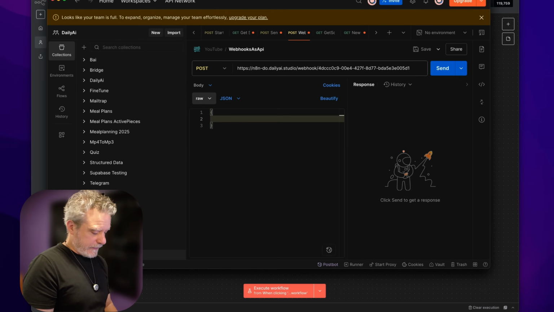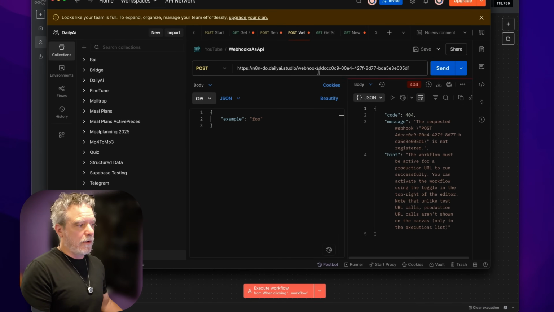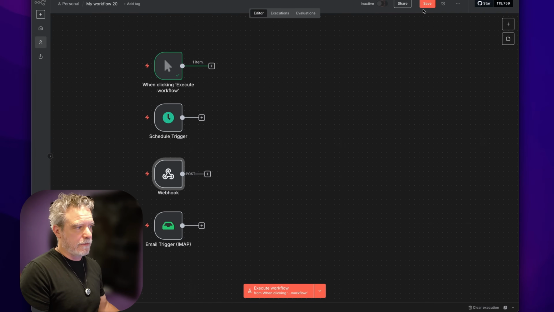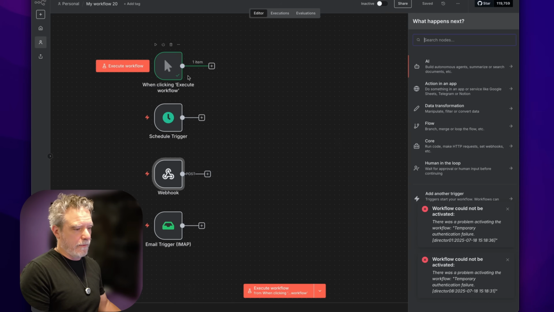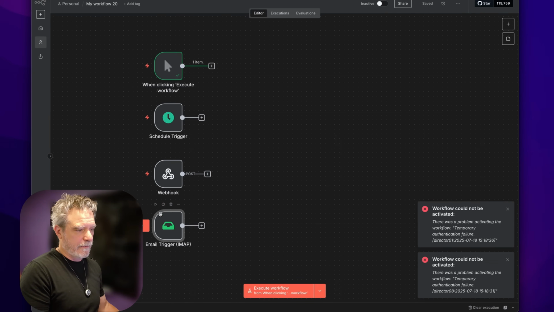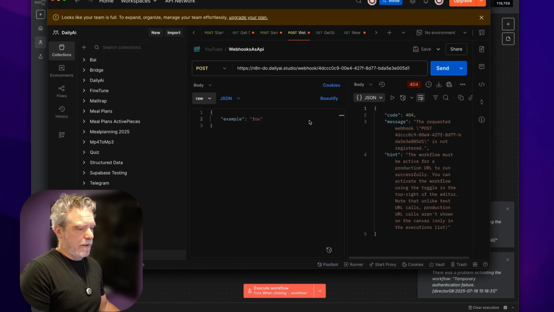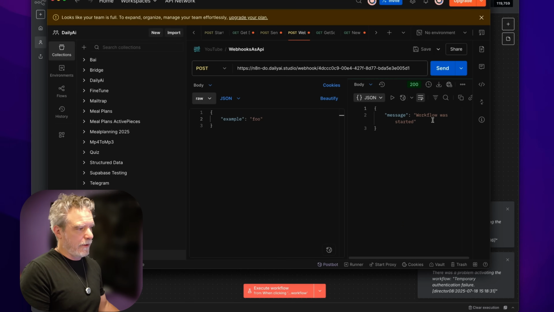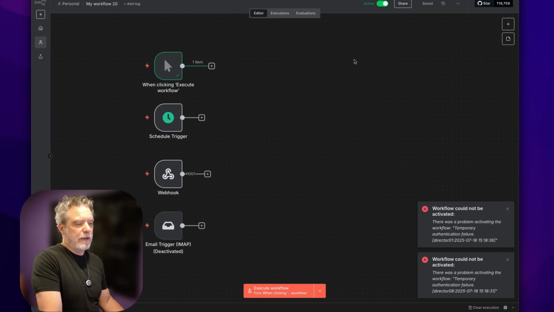Now Stripe might send you something, right? Stripe might send you a sale. GitHub might send you a pull request. So all these different things might send you something. Now it's not registered, which just means I forgot to turn it on. Click save. Give it a moment. One moment. Oh, I got to remove this guy. Okay. It was not set up for auth. So there we go. We started our workflow.